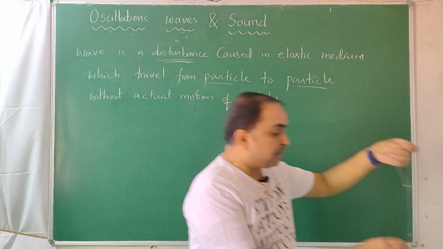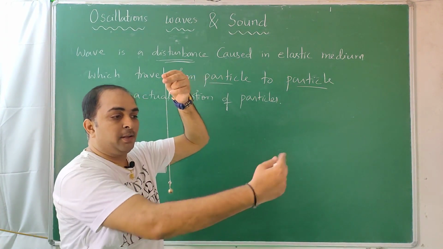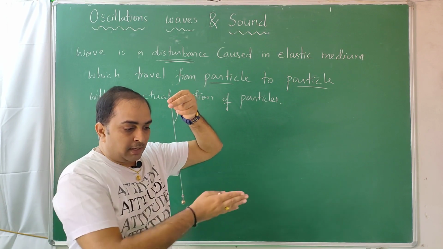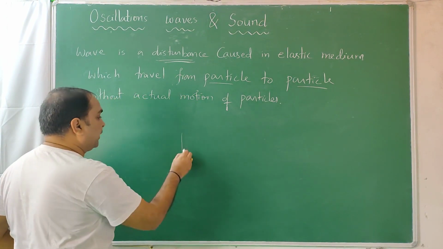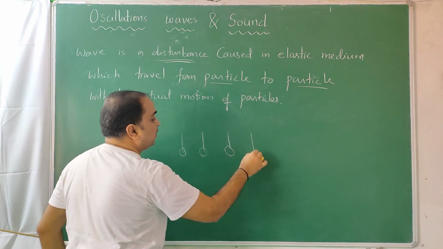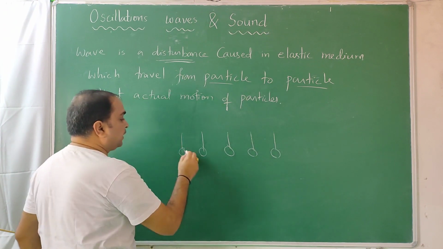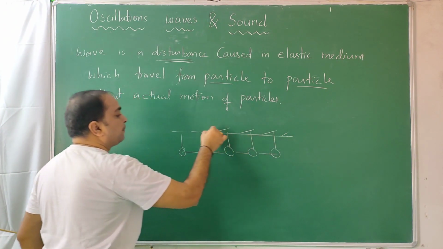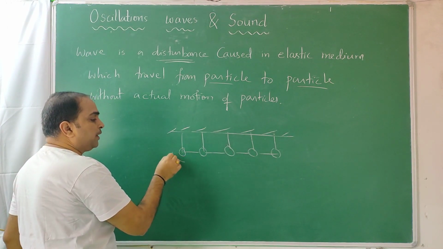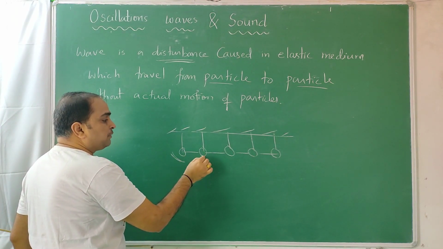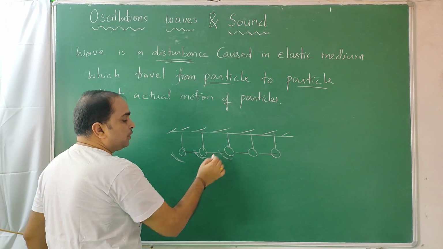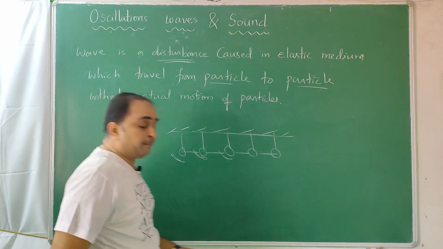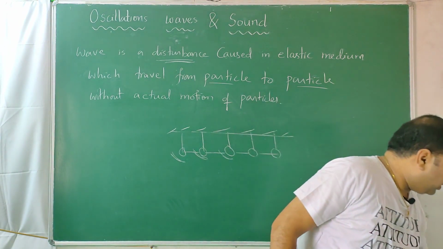Let us take it like this. This is a pendulum. If you have a set of pendulums and all of them are connected, so if I move this pendulum, the other pendulums also start moving. So I have pendulum, pendulum, pendulum, all connected with some wires like this, hanging from some ceiling. Now if I oscillate this pendulum, the others will copy the motion and oscillate. So all of them will show a wavy pattern like this. That is called a wave.